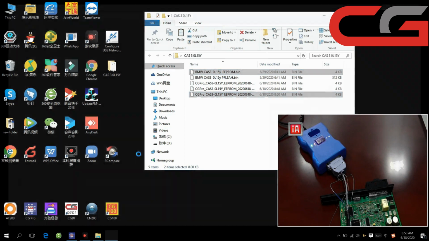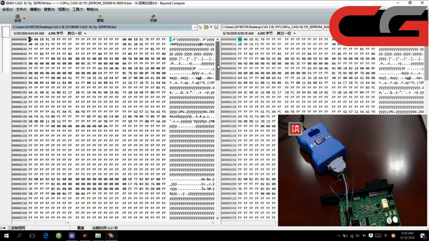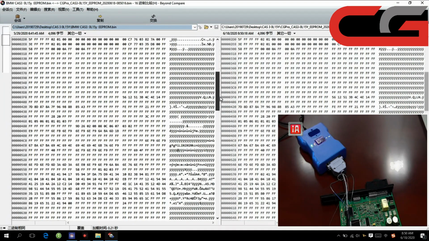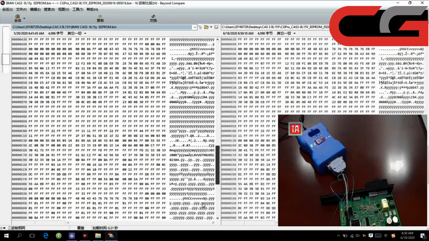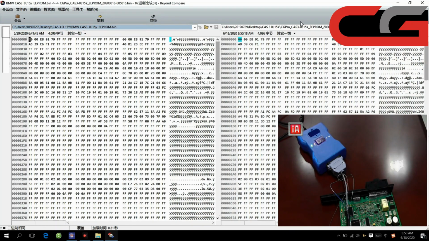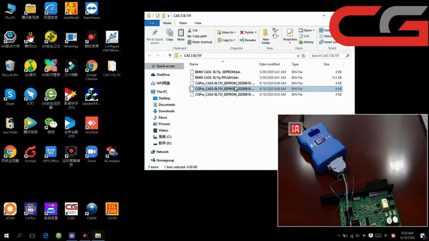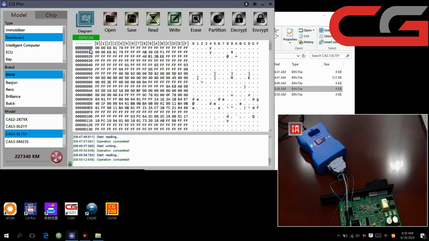Check if it has any change. Okay, here it is the same, which means our write operation succeeded. Close it. Okay, that's all. Thank you.